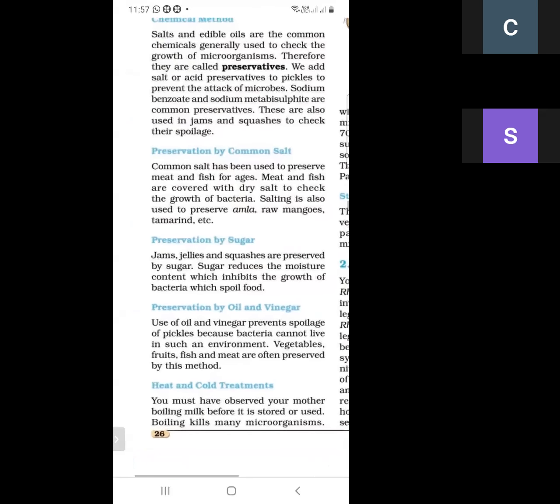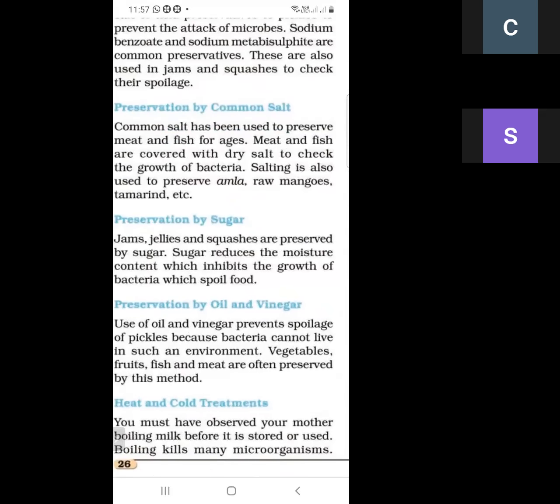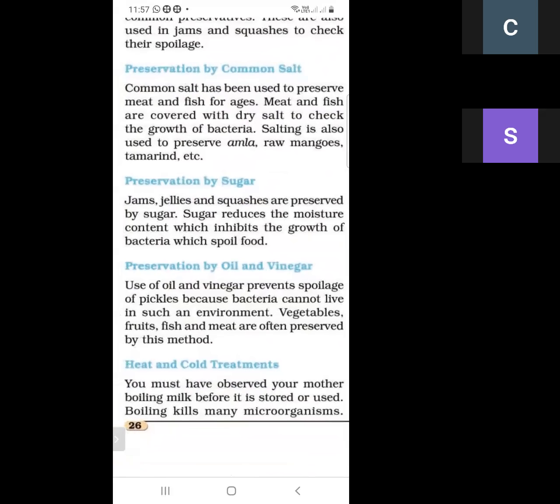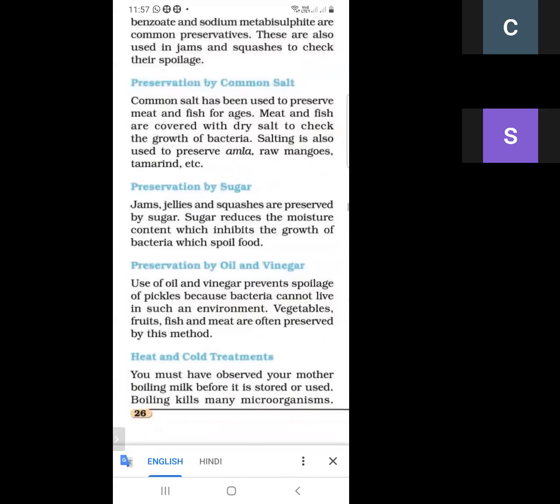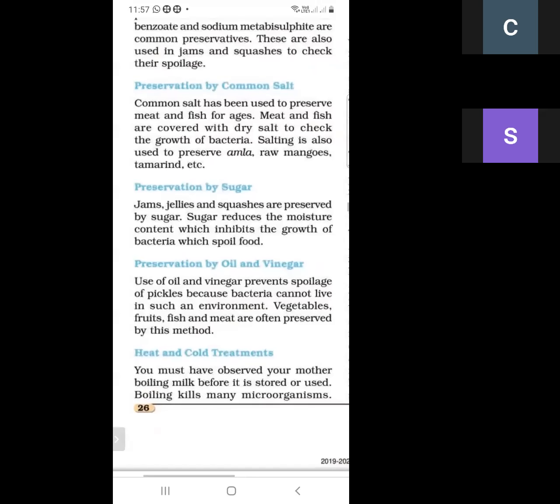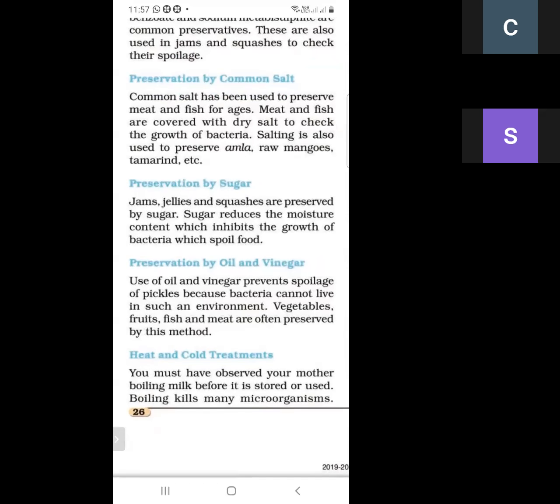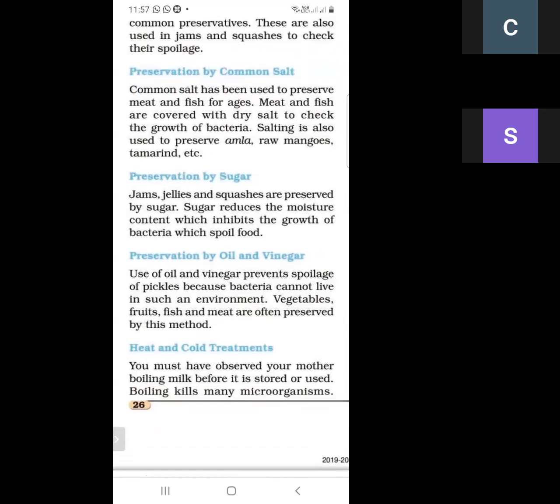So what is preservation by sugar? Jams, jellies, and squashes are preserved by sugar. Sugar reduces the moisture content, which inhibits the growth of bacteria that spoil food. So these are preserved by sugar: jam, jelly, and squashes.